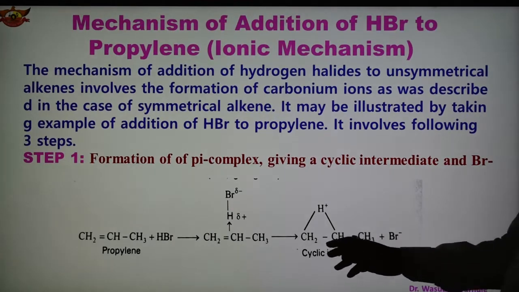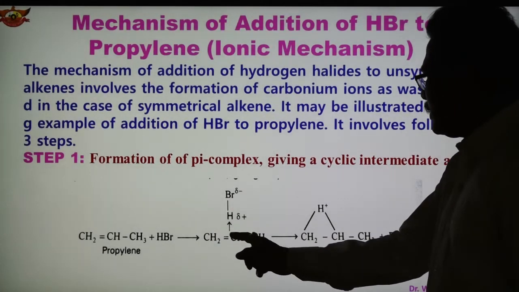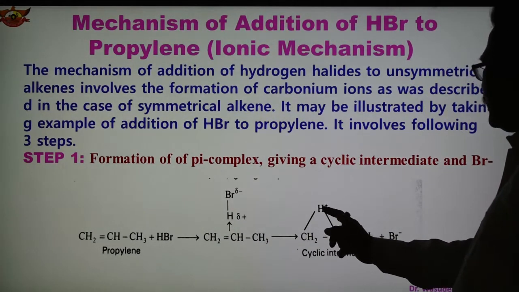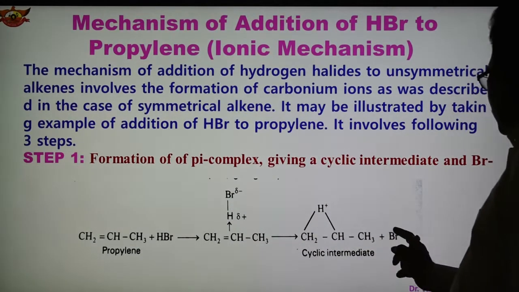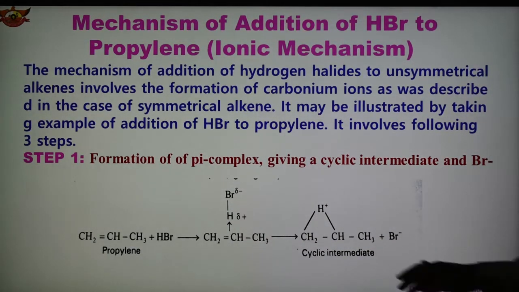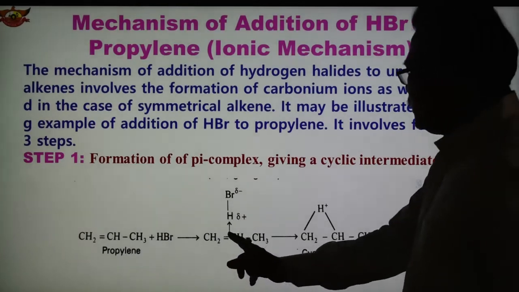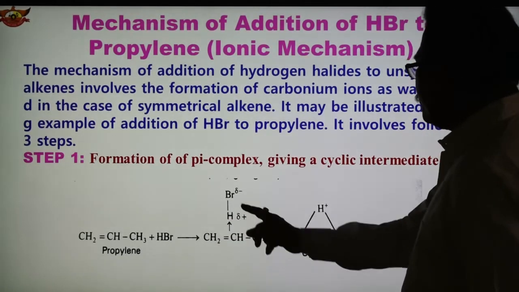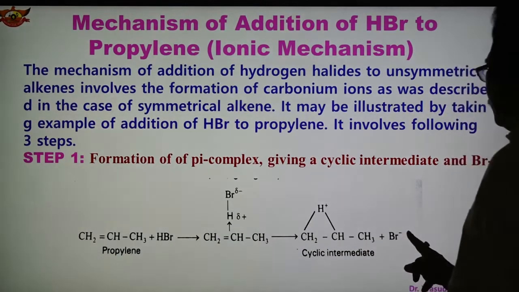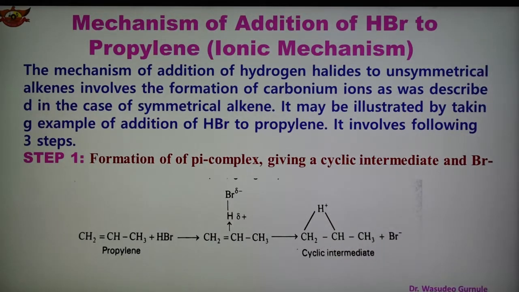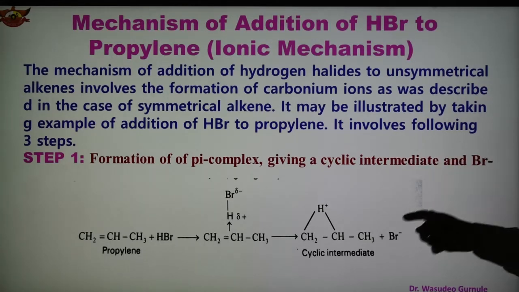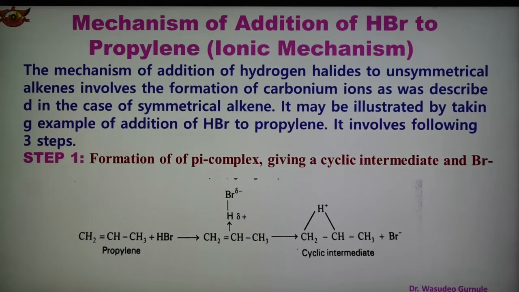And after that rearrangement, between this carbon and this carbon there is an H plus ion, and this bond breaks and here bromide ion is formed. So the CH stays as it is, between the two carbons there is H plus, this bond breaks and bromide ion is formed, and this is known as the cyclic intermediate. So this is the cyclic intermediate formed in step 1, the cyclic intermediate and the bromide ion.